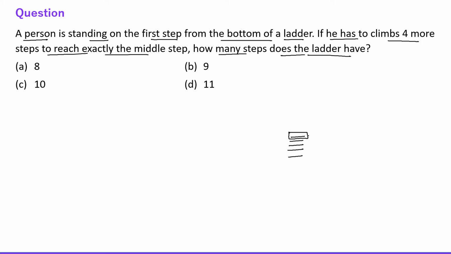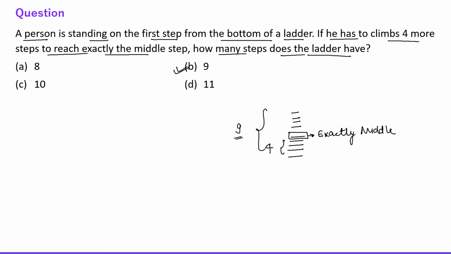So this is exactly the middle. Fine. So if this is exactly the middle, it means 4 steps are below it. So obviously 4 steps must be above it, right? So in total, 9 steps are there in the ladder, right? So the answer is 9.